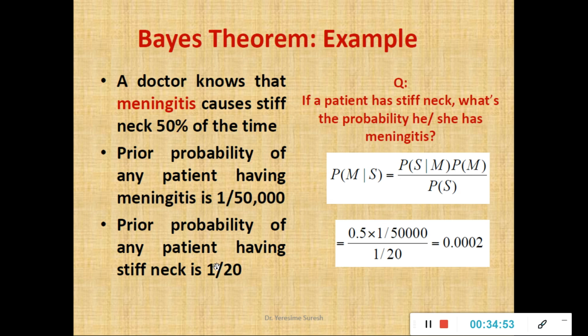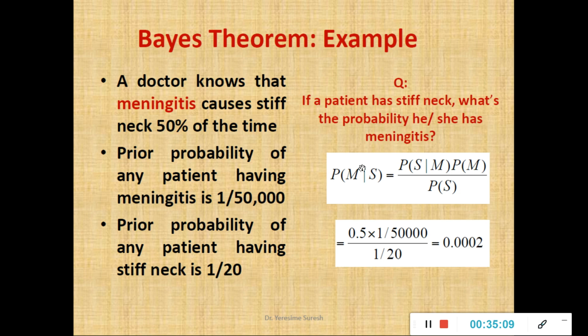Prior probability into likelihood divided by evidence. What is the evidence? I have the evidence: 1 by 20 of the people suffer from stiff neck. I replace, and I find that the probability is 2 into 10 raised to minus 4, or 0.002.